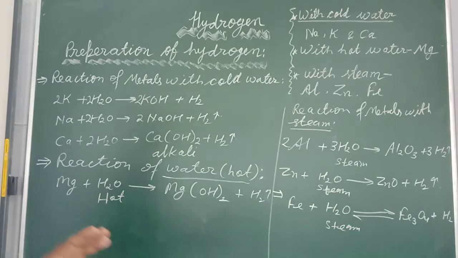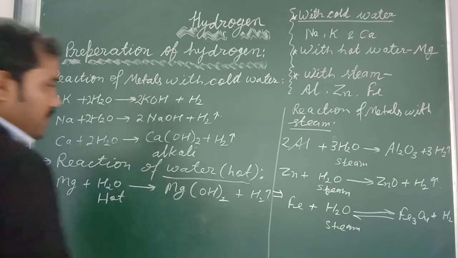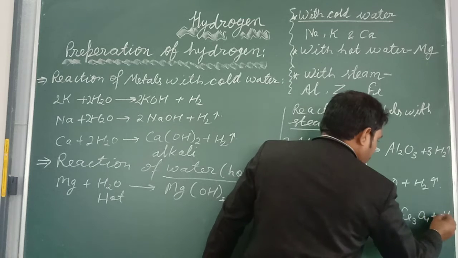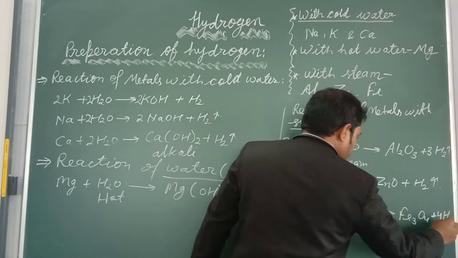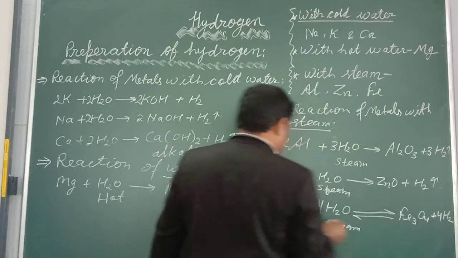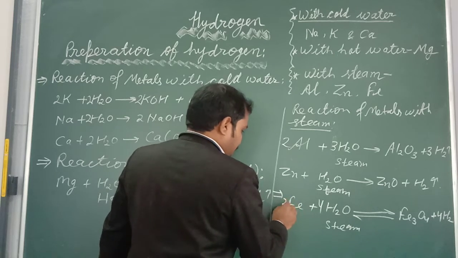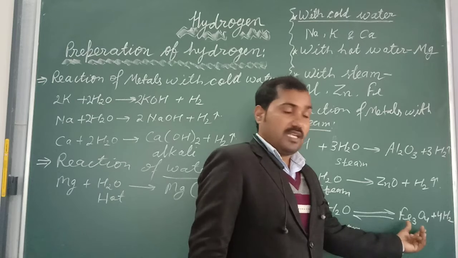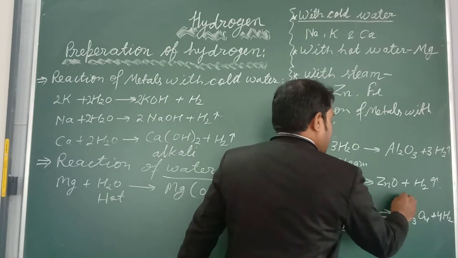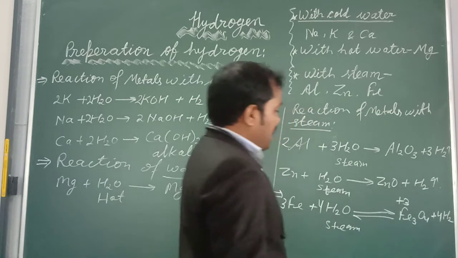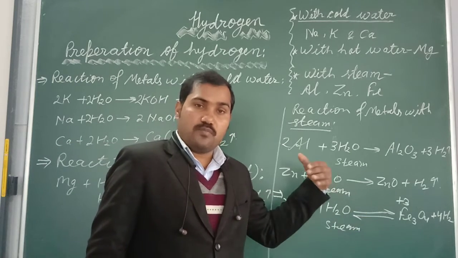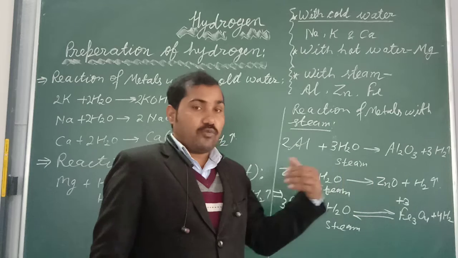Fe3O4 will form and here 4 oxygen, so you will write 4 H2O, which gives 8 hydrogen. This is 4 hydrogen. Is it clear? And this is 3 Fe. This is ferric oxide, here I am presenting the plus 3 oxidation state. And this reaction is reversible in nature, which means it can proceed in the forward as well as backward direction.